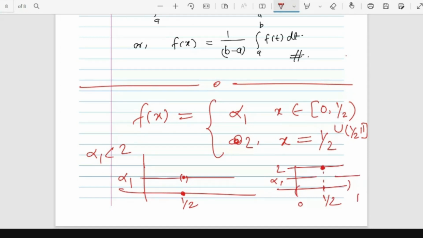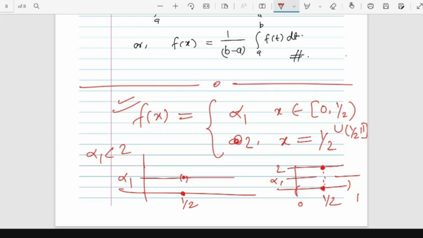So what can you say about how to calculate the integral of this kind of function? Will this function be integrable or not? This function is discontinuous at a single point. If there are finitely many points at which the function is not continuous, then what can you say about that function? First, try to calculate the upper integral and lower integral of a function which is discontinuous at a single point.